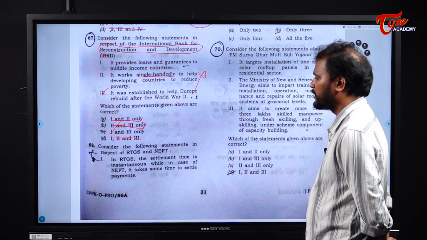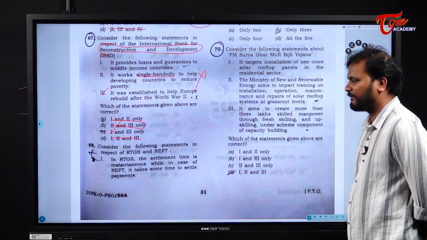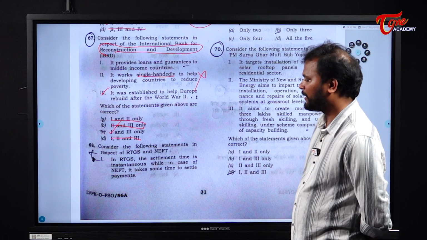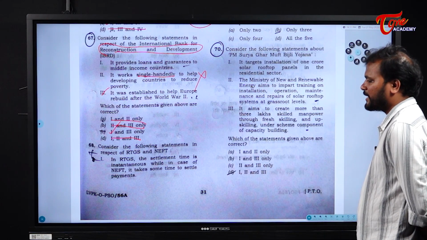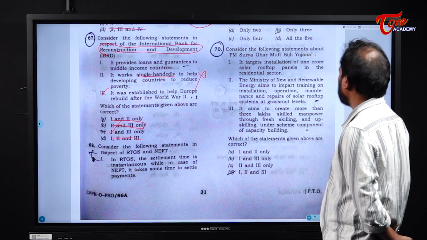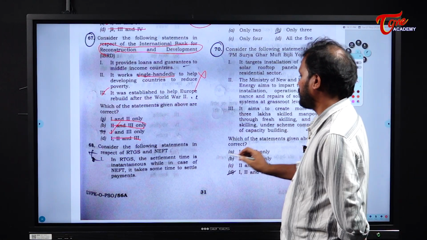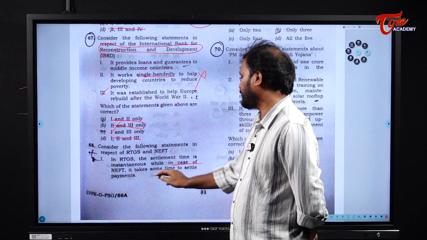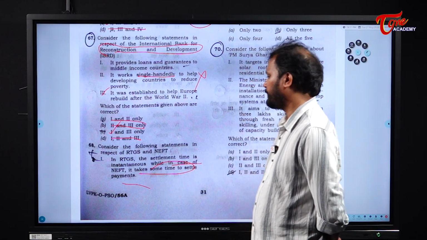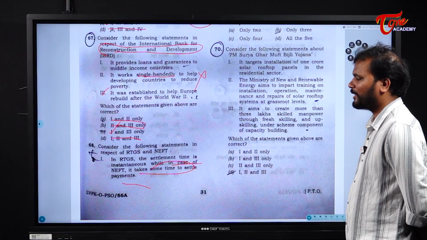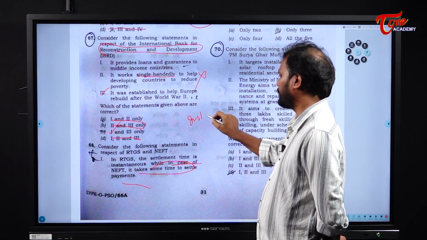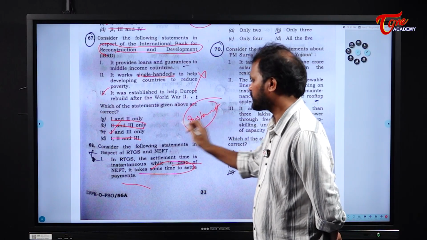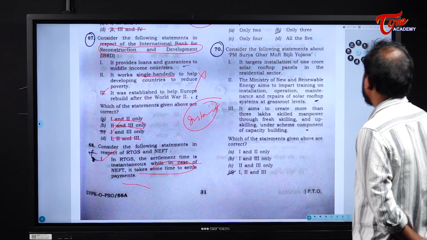Consider the following statements in respect of RTGS and NEFT, Real-Time Gross Settlement and National Electronic Fund Transfer. First statement, in RTGS the settlement time is instantaneous, while in case of NEFT, it takes some time to settle the payments. See, what is RTGS? Real time. What is real time? It is instant. The meaning of real time is instant. So, statement 1 is correct. Next.